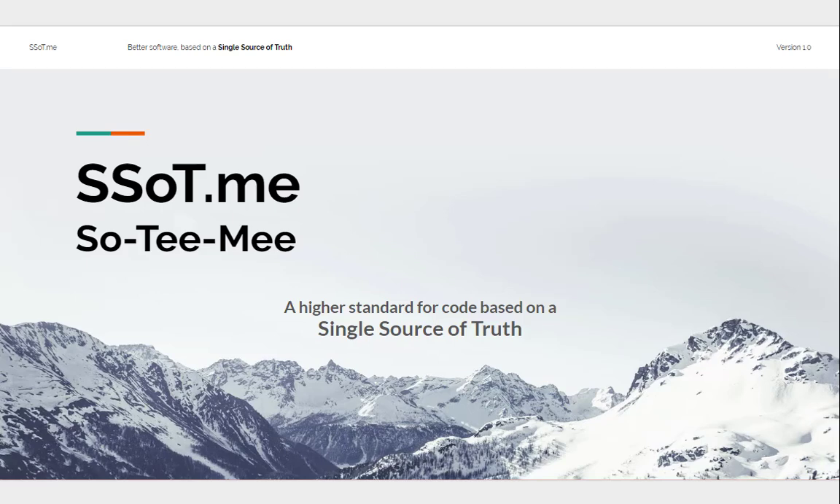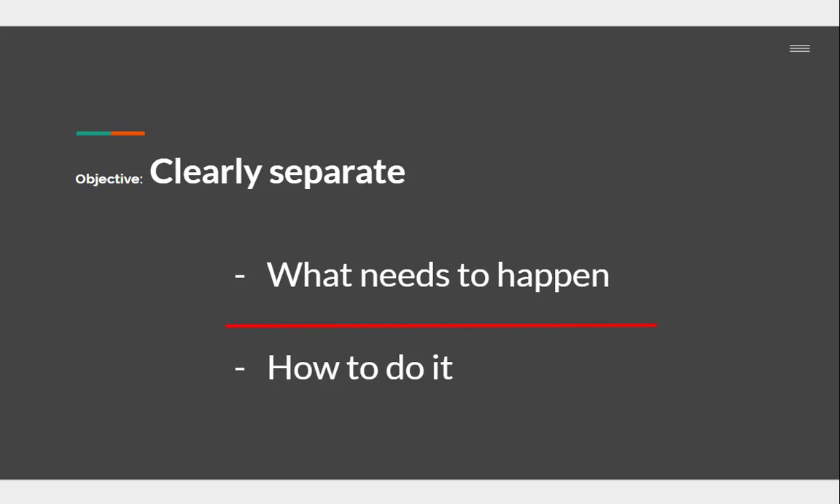SoTimi is a toolset for leveraging software that is based on a single source of truth. This demo demonstrates the power of clearly isolating the description of what needs to happen from the descriptions of how to go about making it happen, drawing a bright red line between the two.